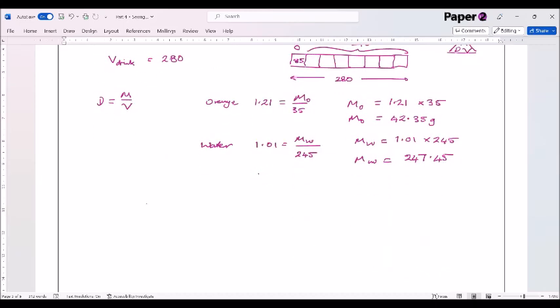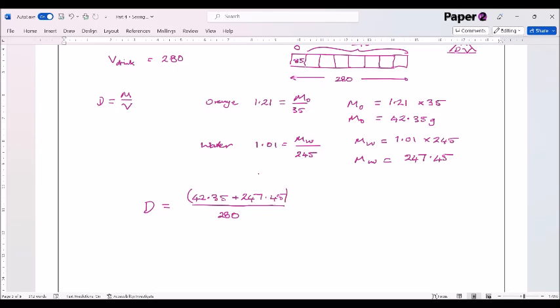Now, the density of the entire drink is obviously the total mass divided by the total volume. So the density of my drink is equal to the total mass, which is 42.35 plus 247.45, divided by the total volume of the drink, which was 280. And we can probably just pop brackets around that just to make sure we're separating those.